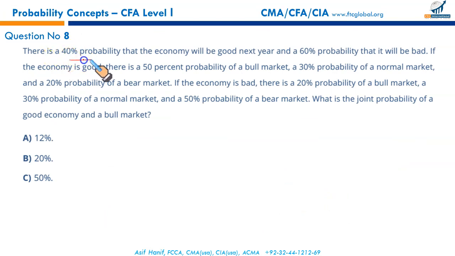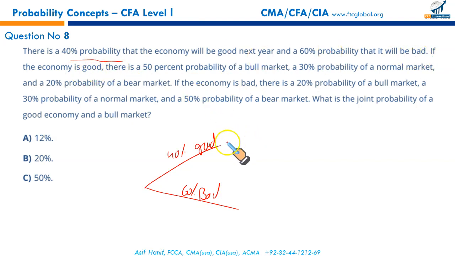There is a 40% probability that the economy will be good, 60% probability that it will be bad. When you see a question like this, I always recommend drawing the probability tree. A decision tree also works this way. There is a 40% probability that the economy would be good and 60% probability that it will be bad. It will take time, but you will get the right result.